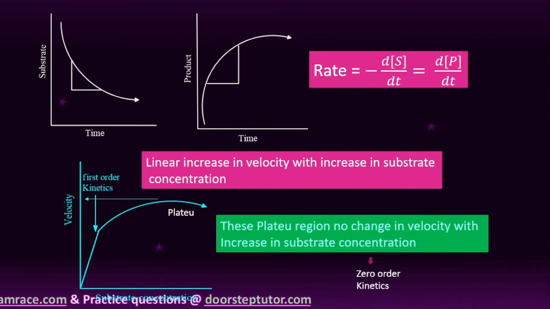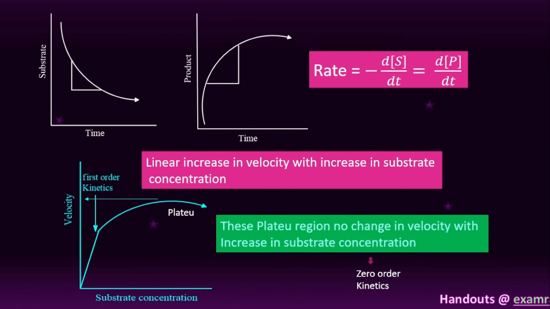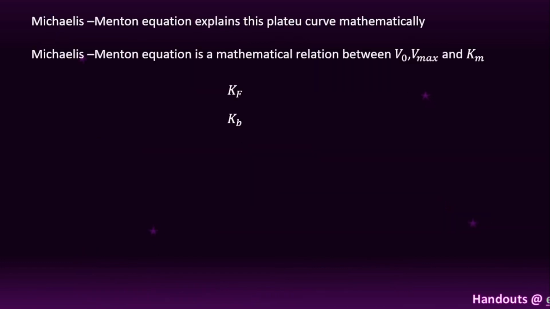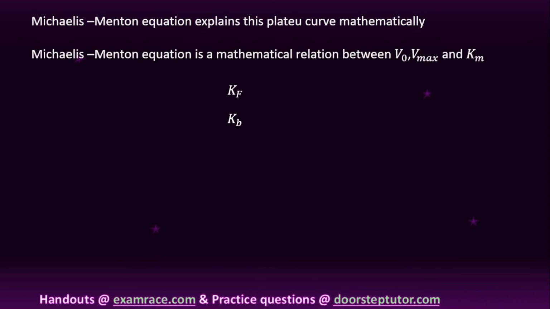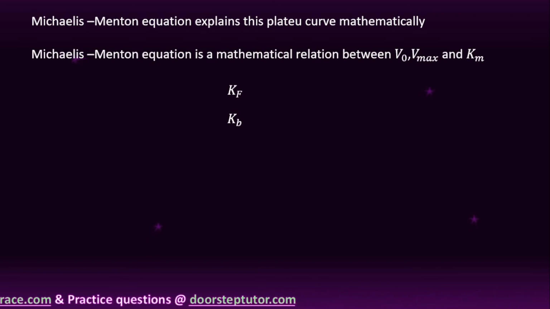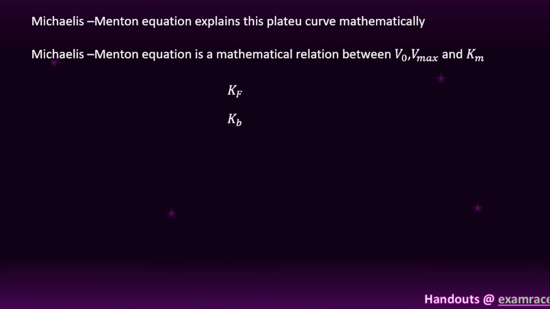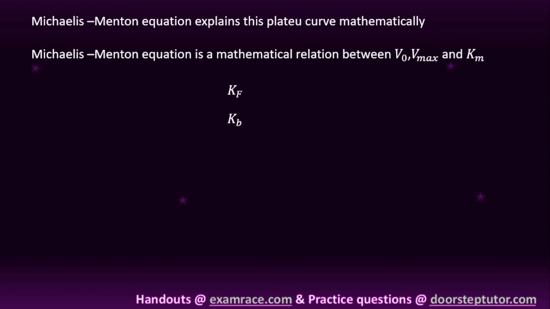Therefore the Michaelis-Menten equation focused on the plateau region: why, as the concentration of substrate increases, there is no change in the velocity of the reaction. Here you can see, student, the Michaelis-Menten equation explains this plateau curve mathematically. That is the very important aspect of the Michaelis-Menten equation. It is a mathematical relation between the initial velocity of the reaction and the maximum velocity of the reaction, and Km is nothing but the Michaelis-Menten constant.